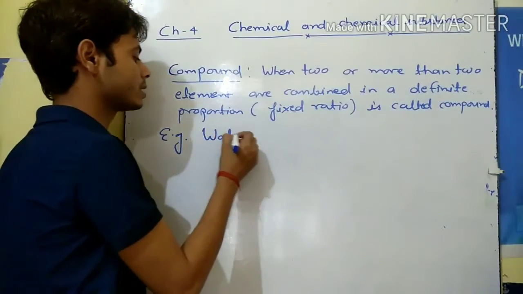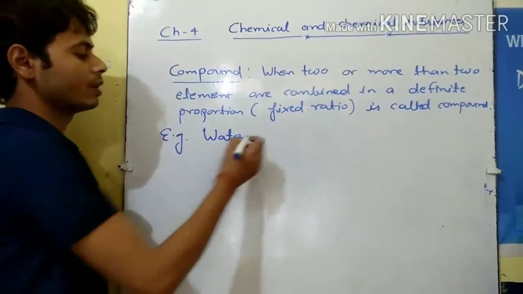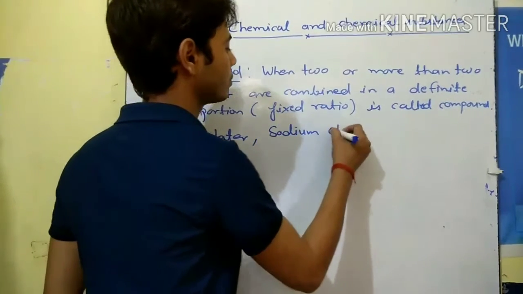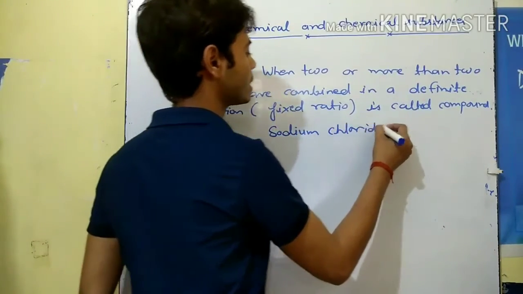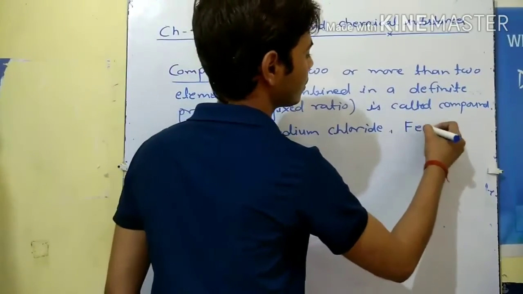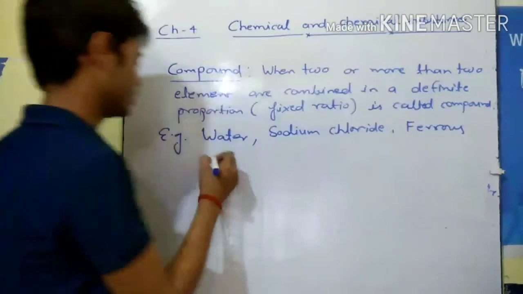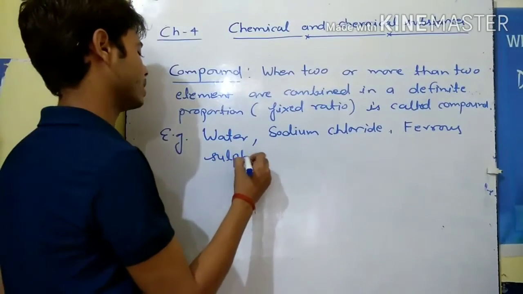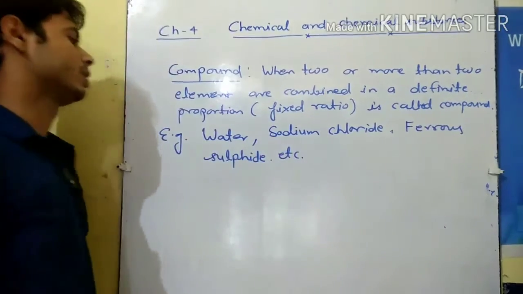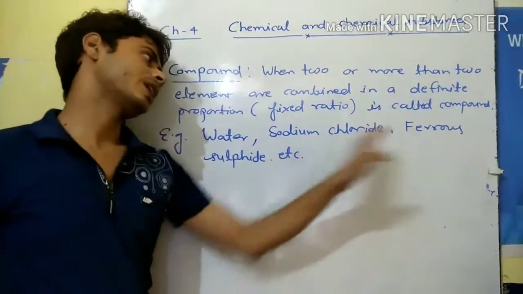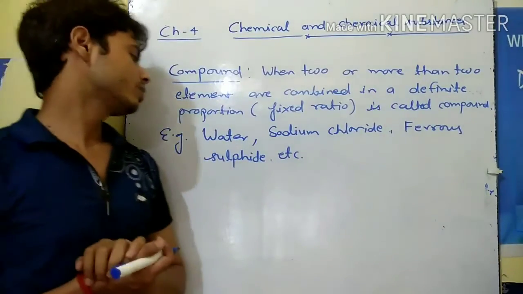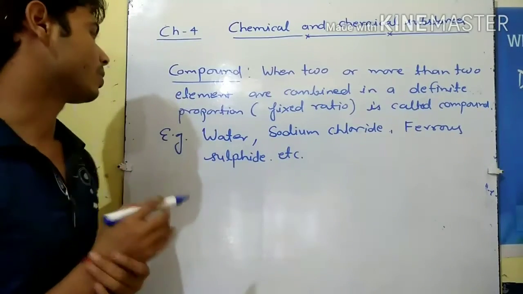Now some examples of the compound: water is an example of a compound, sodium chloride is an example of a compound, and ferrous sulfide is also an example of a compound.